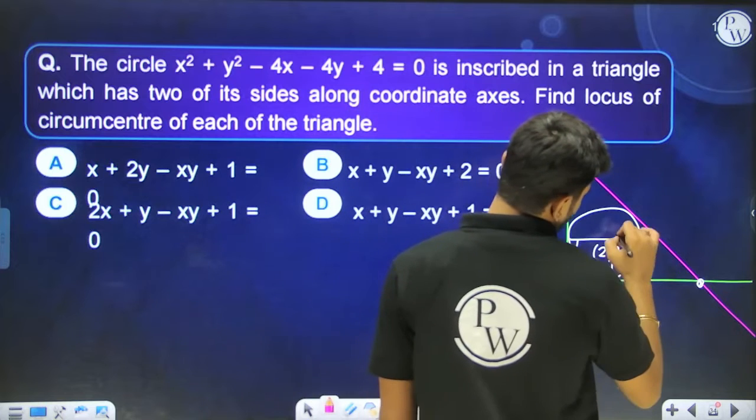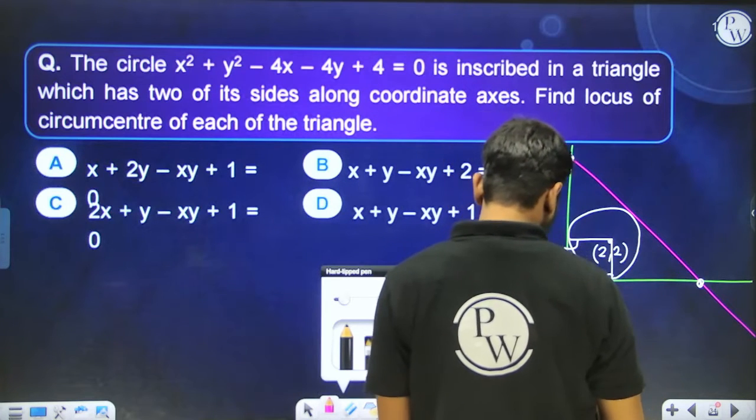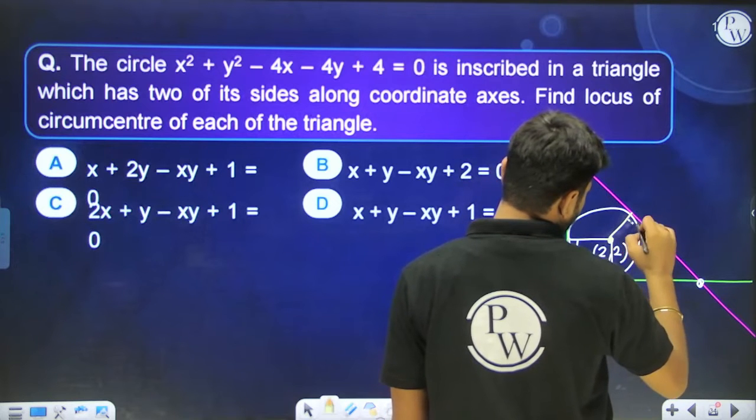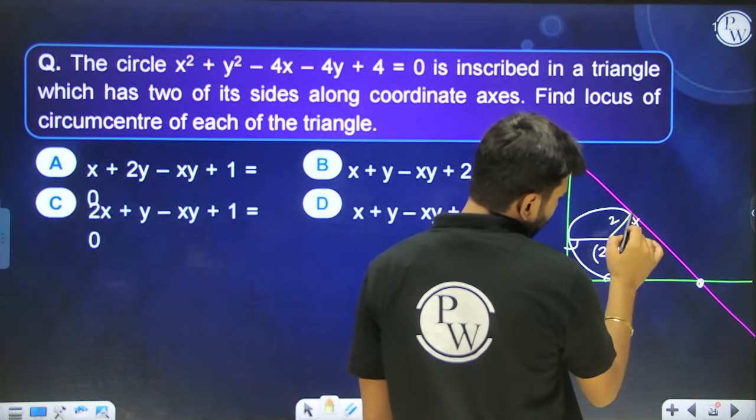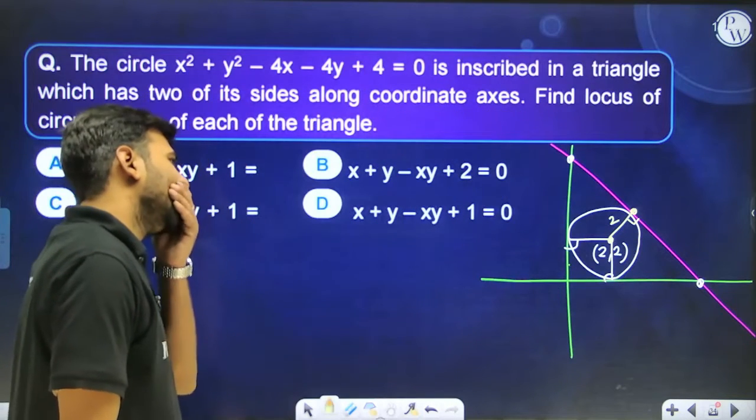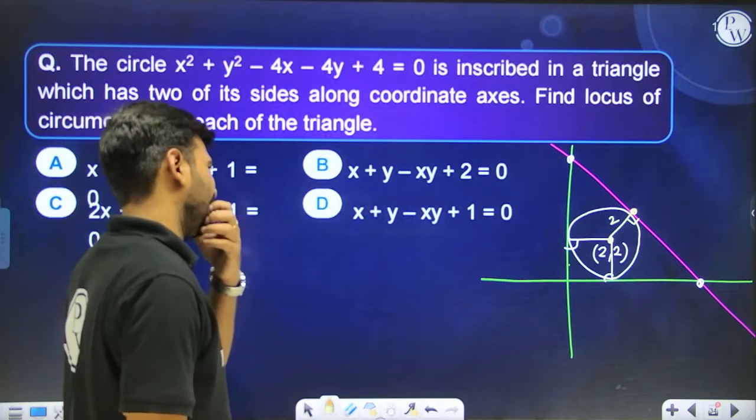So this perpendicular distance has to be equal to 2. Can we write down over here any point whose distance from 2 comma 2 is going to be equal to 2? If yes, then our question will be done.